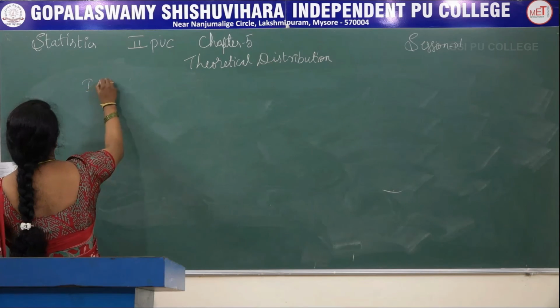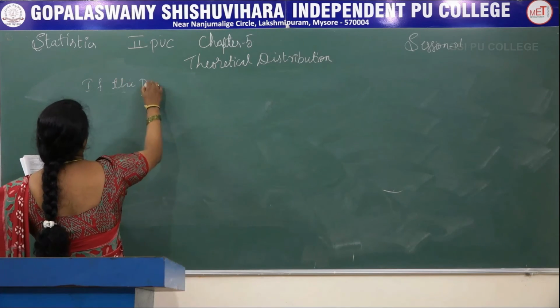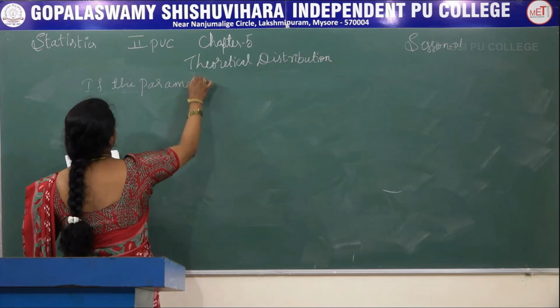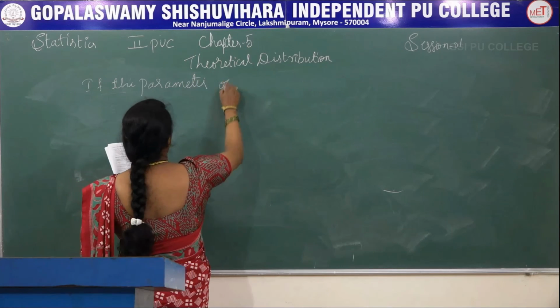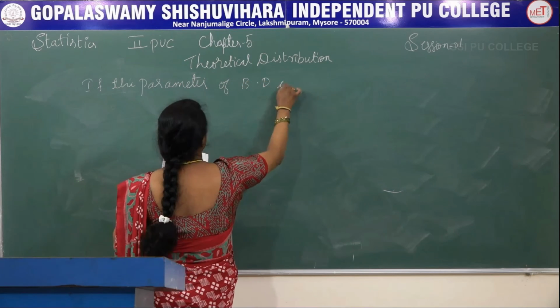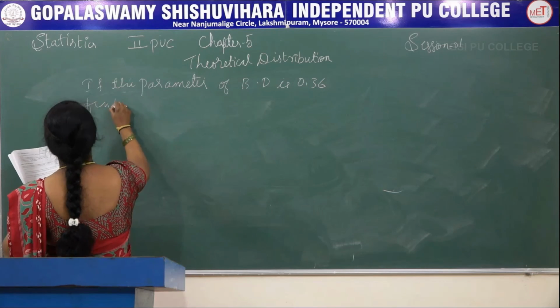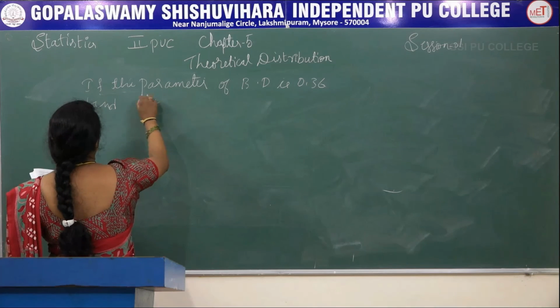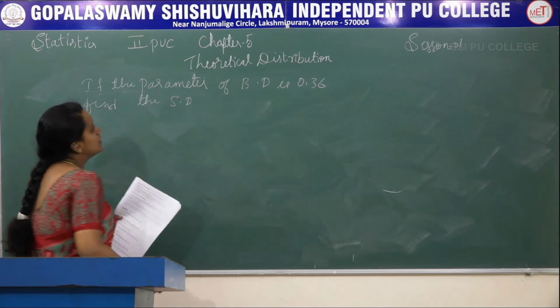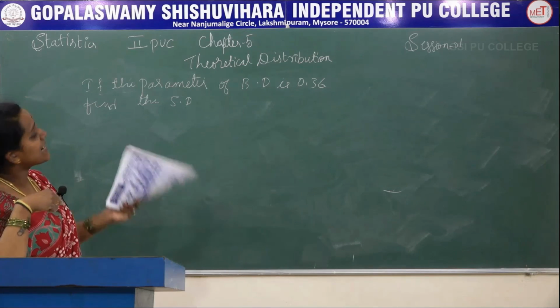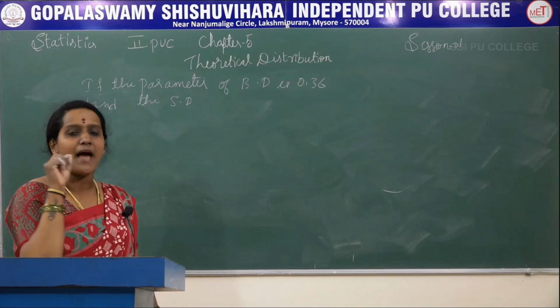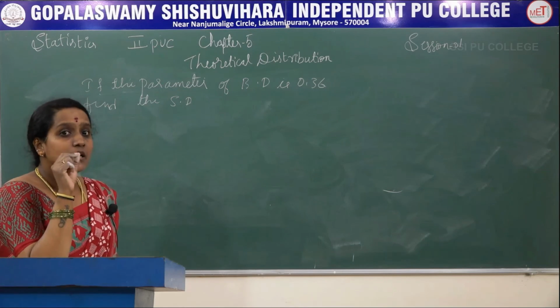If the parameter of the Bernoulli distribution is 0.36, find the standard deviation. See, we know that the parameter of the Bernoulli distribution is p.